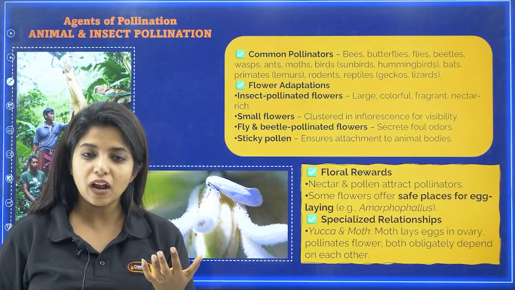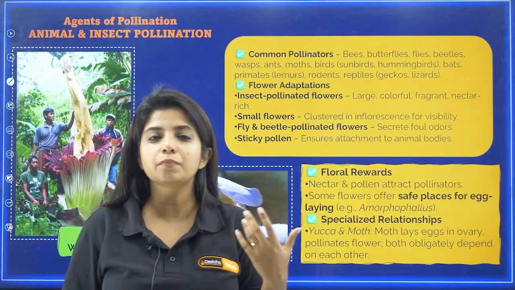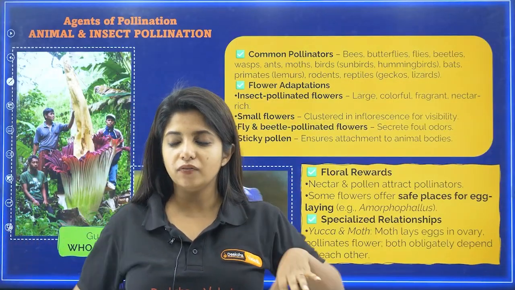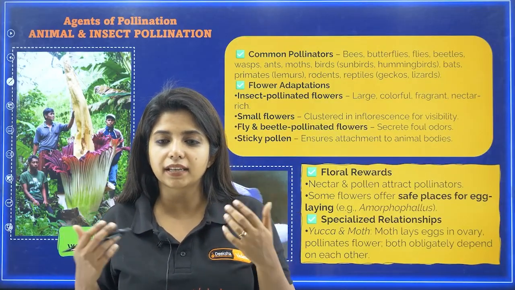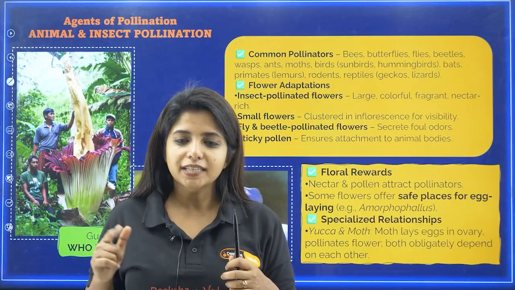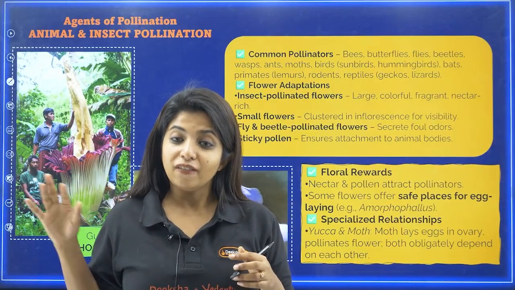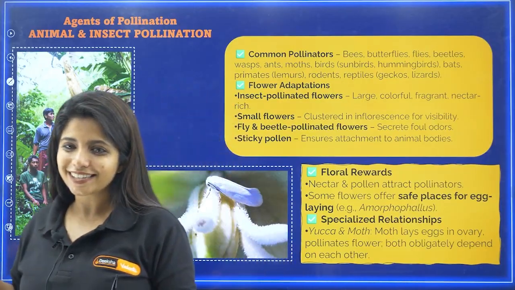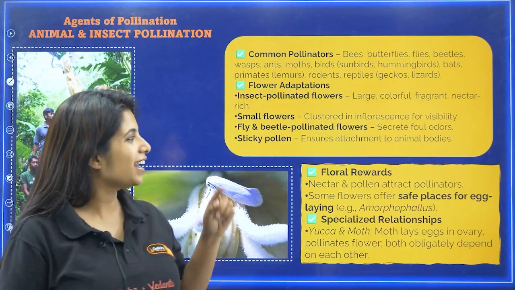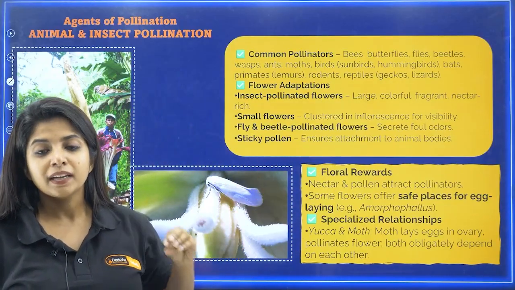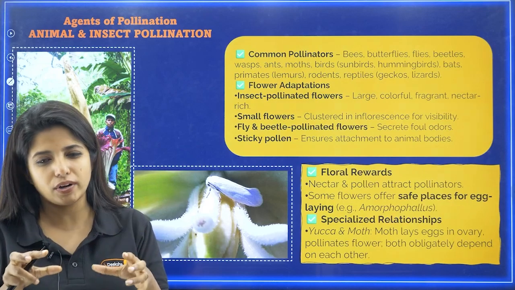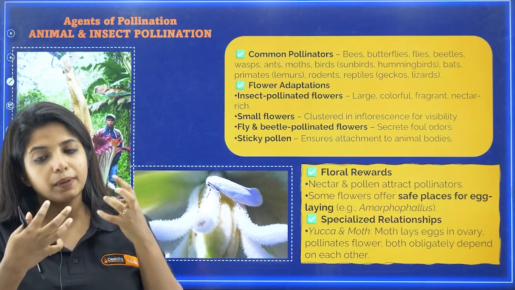Now, flowers which are pollinated by flies and beetles do not have a good smell. When they smell something good, they react like we do when we smell bad things. For them it's the opposite way. When there is a bad smell, they are like, oh nice, this is my meal today. So for flowers pollinated by flies and beetles, they secrete foul odors, as in bad odor, so that they can attract them.